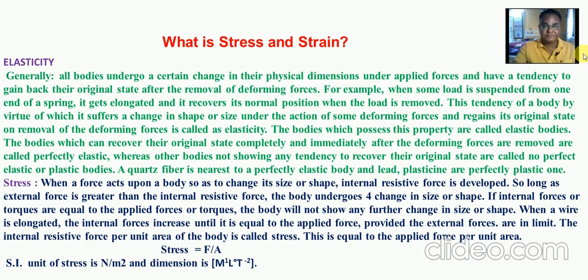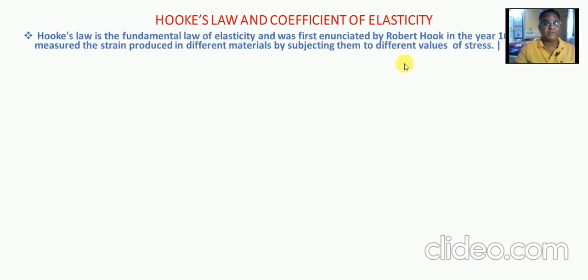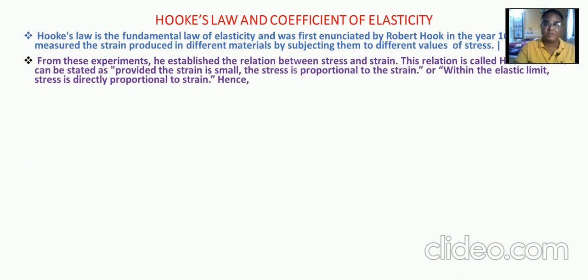And here, when we consider stress and strain, there is one important law, and that law is Hooke's law.